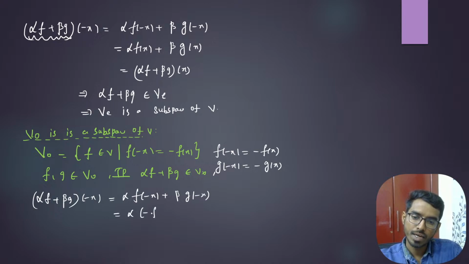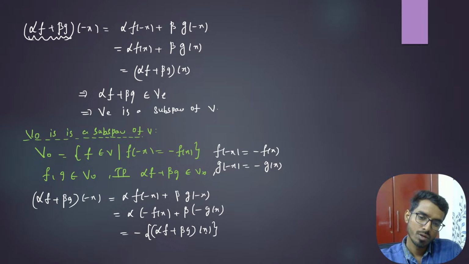This is minus f of x, this is minus g of x. Let us take the minus outside. Can I write this as minus of alpha f plus beta g of x? Now we can see that this of minus x is minus of that. That means alpha f plus beta g is an odd function. So that means it is a subspace. Very simple, right?